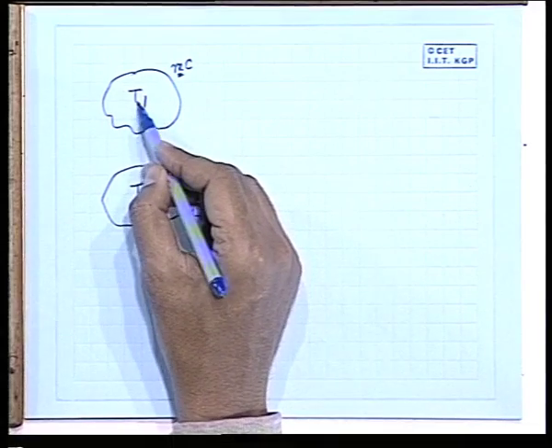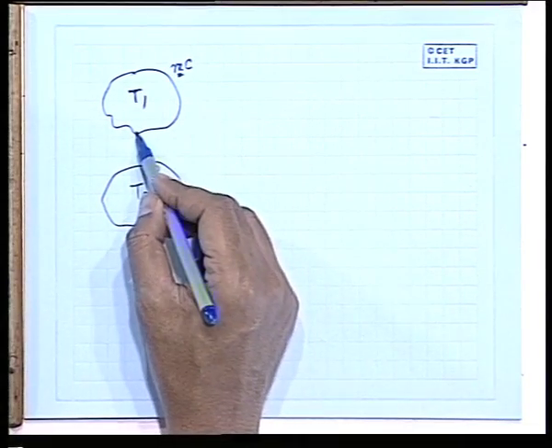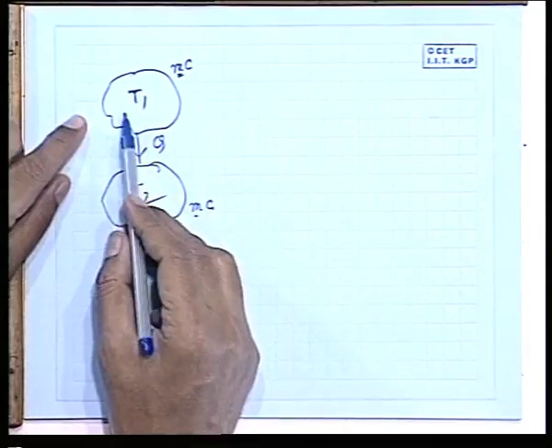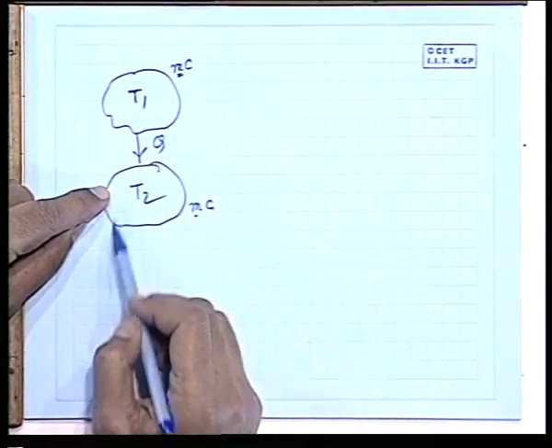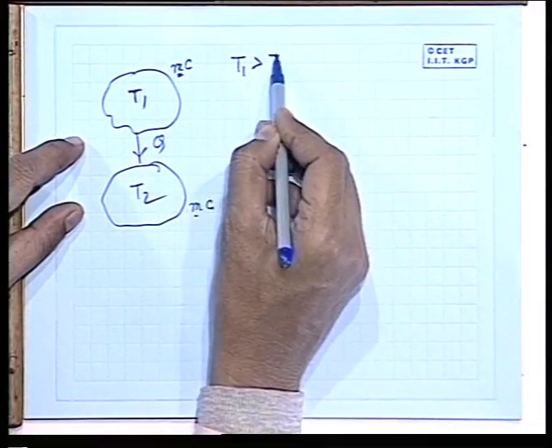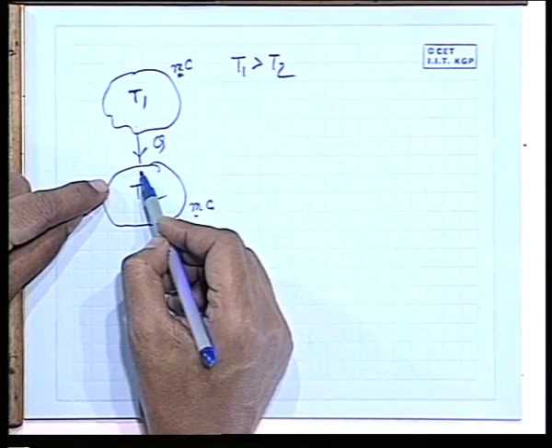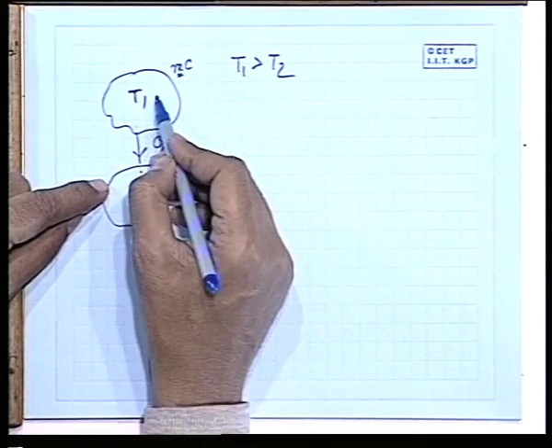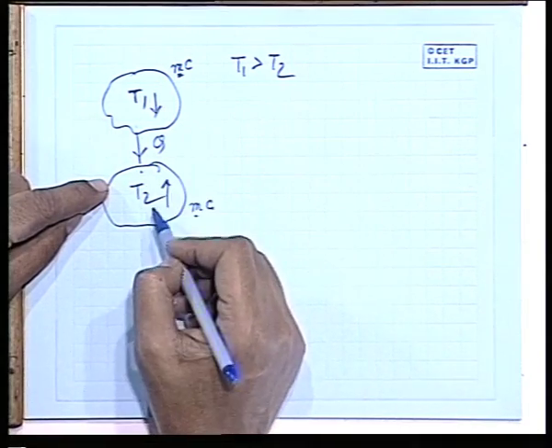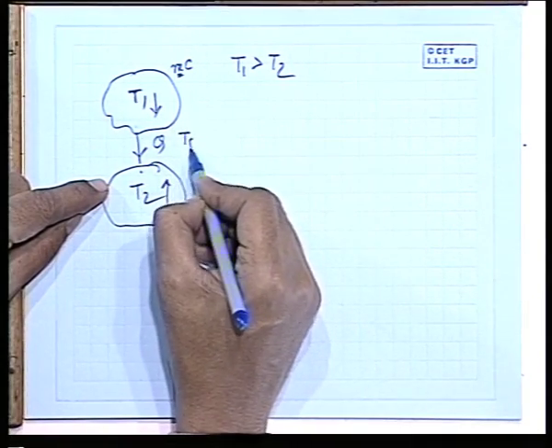Now if these two finite systems are connected, heat will flow, and since these are systems with finite capacities, if we start with T1 greater than T2, then heat will flow in this direction. When it happens, this temperature will decrease and the other temperature will increase, and ultimately they will come to a common temperature Tf.